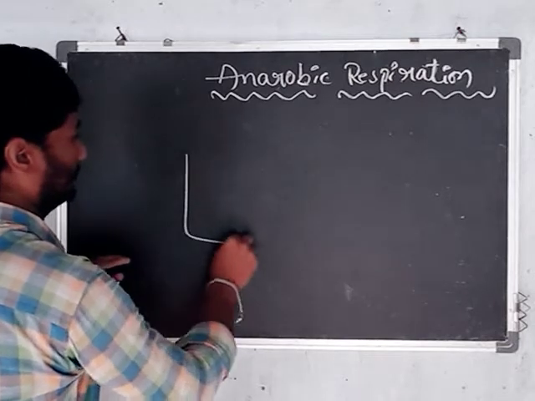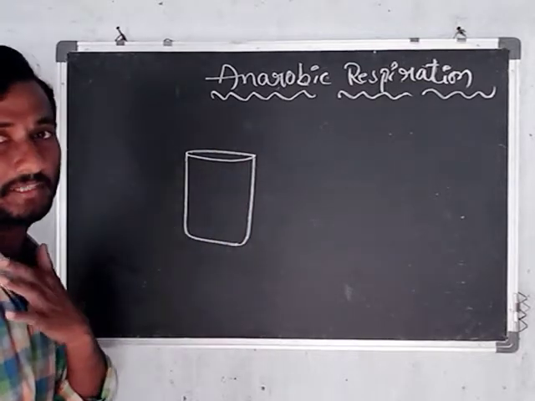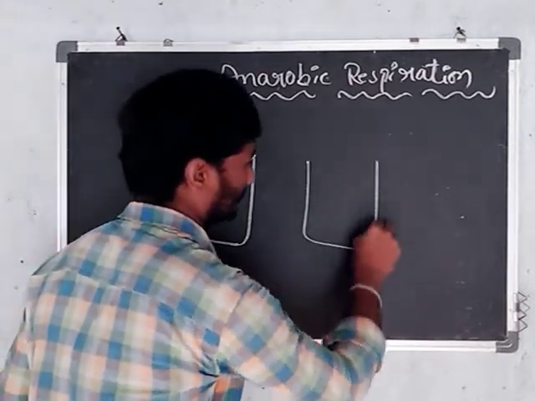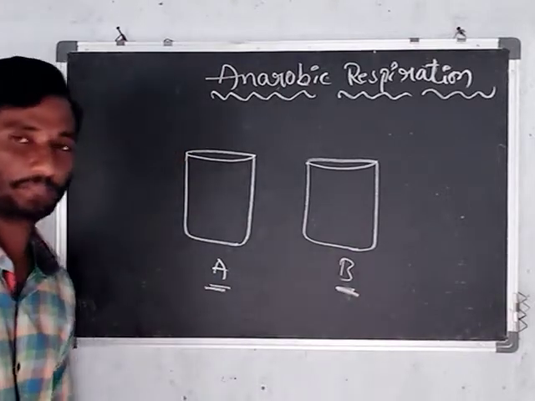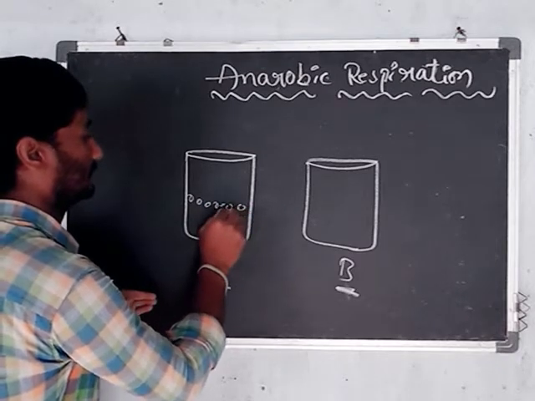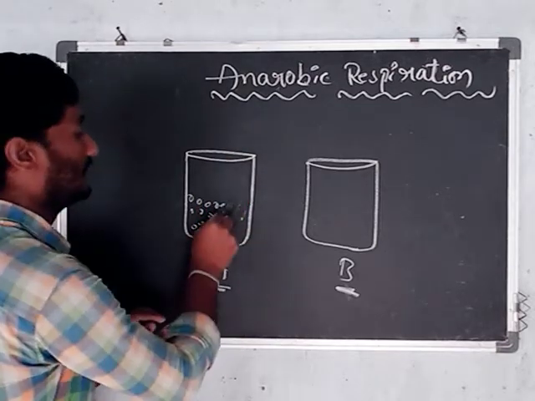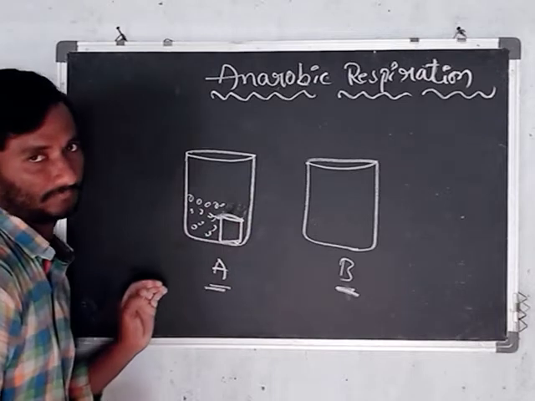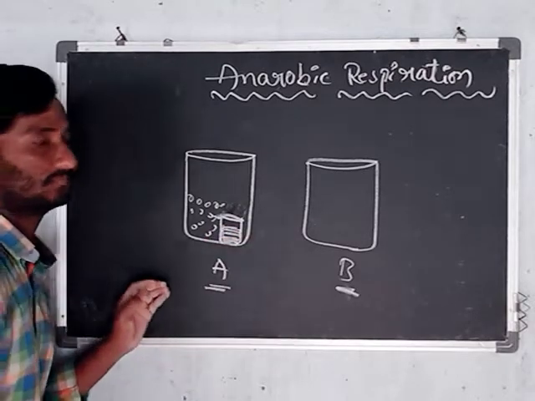Then you take one beaker, this is beaker A, and one more beaker named B. Then add some bajra seeds in beaker A. Then take a 50 ml small beaker, keep it inside that beaker, pour some lime water, and close it.